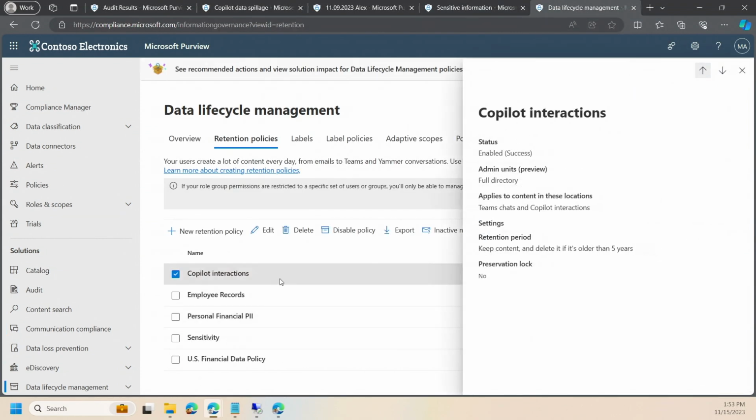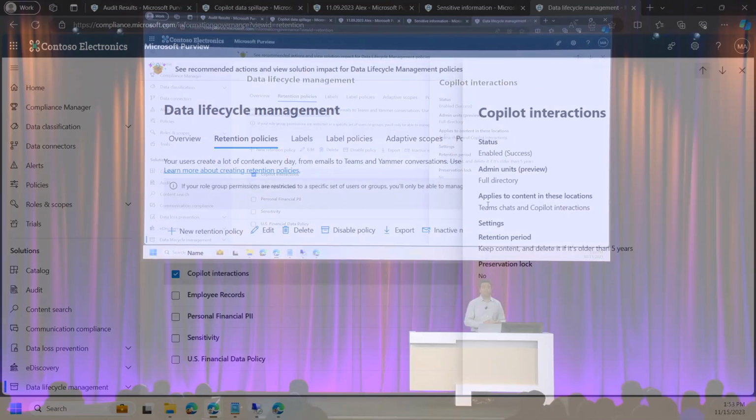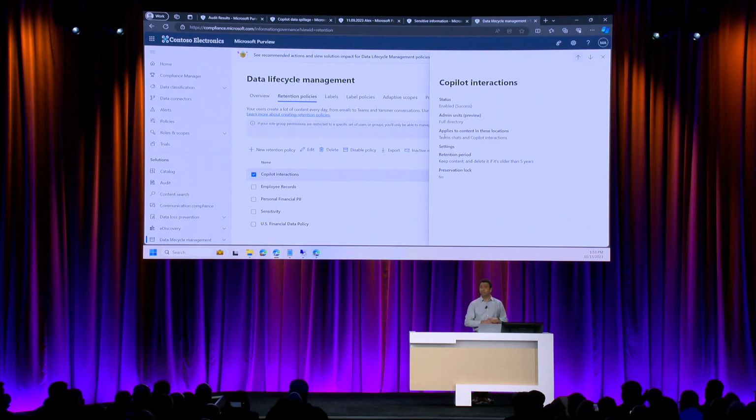I have a specific policy already set up for Copilot interaction. And you can see that my policy extends the data retention from Teams chats all the way to Copilot interactions. So again, ways for you to do audit, e-discovery, data retention, and communications compliance, all for Copilot day zero. And this is what makes us enterprise ready.